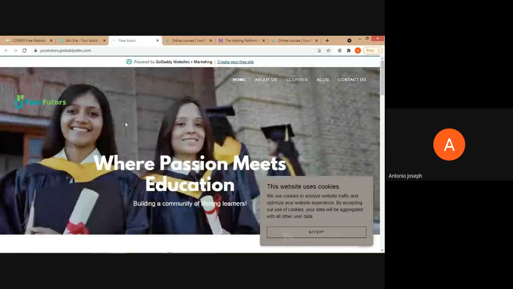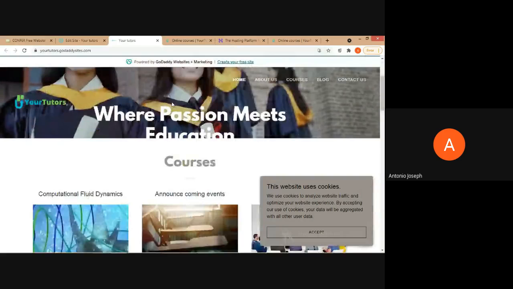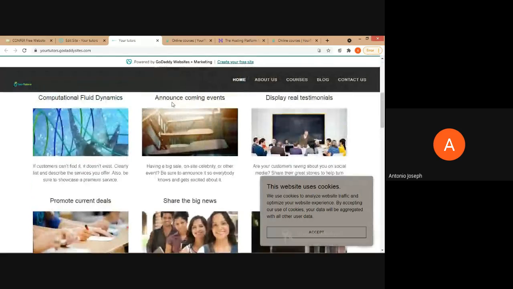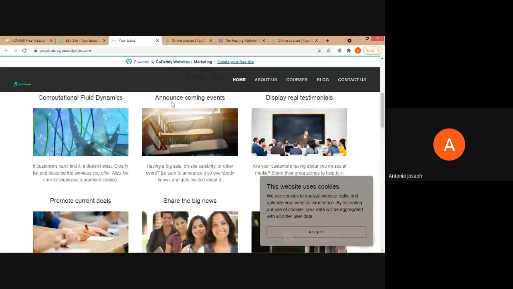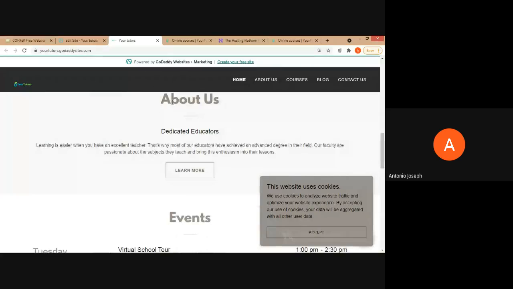See, now that icon is being changed. That image is being changed, but the logo is an entire one. Since that is compressing, it won't be visible that much, isn't it? So we want to plan accordingly. That should be visible like this one. Then see in the courses that we have changed, the details of the courses are available right now. Then if we are providing the about us, that will be over here.